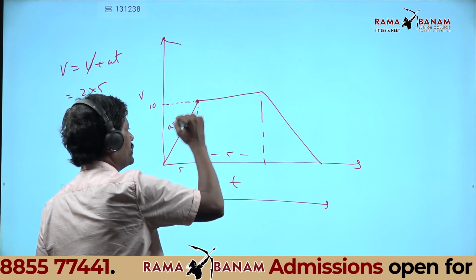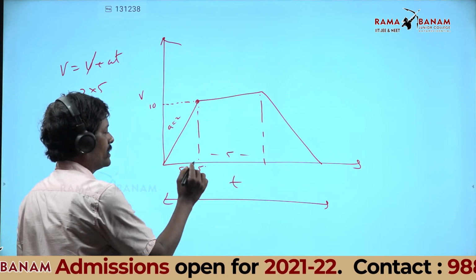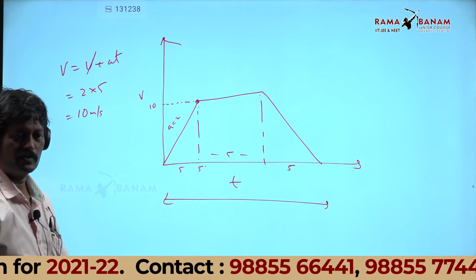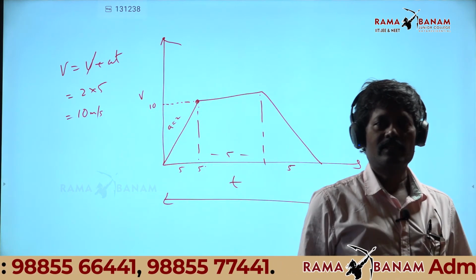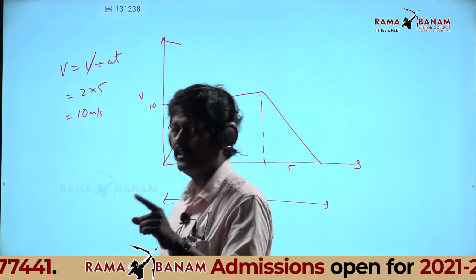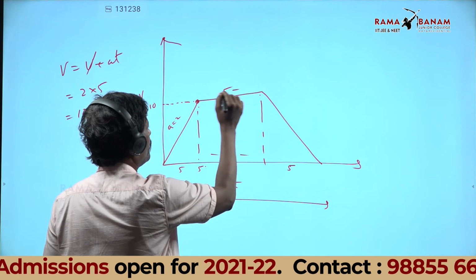Rate of acceleration and rate of retardation are the same. That means the time it has taken for acceleration is the same time for retardation. How is it understood? Rates are the same. The rate at which it accelerated and the rate at which it retarded are the same. So totally 15. This will be 5.